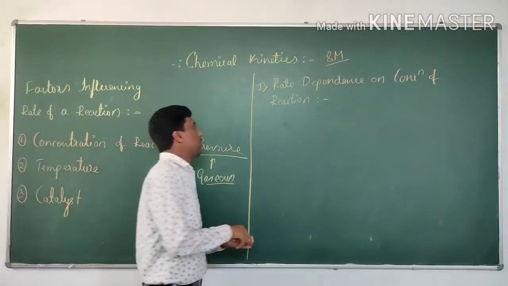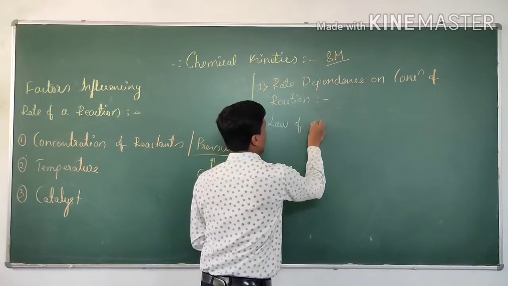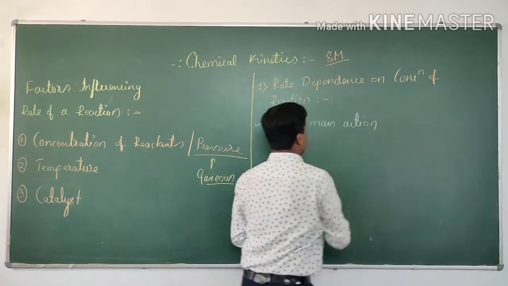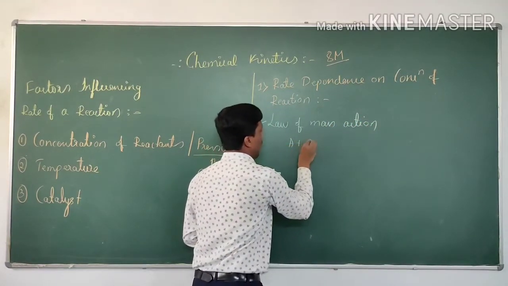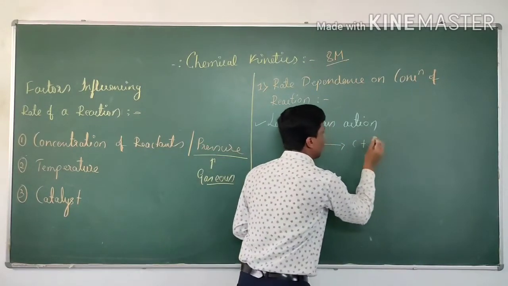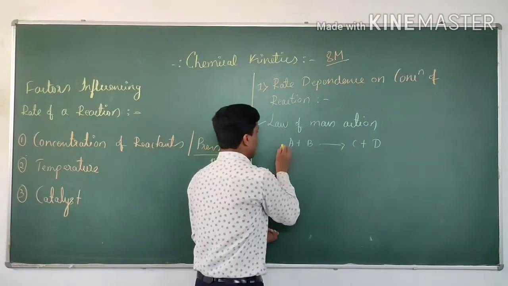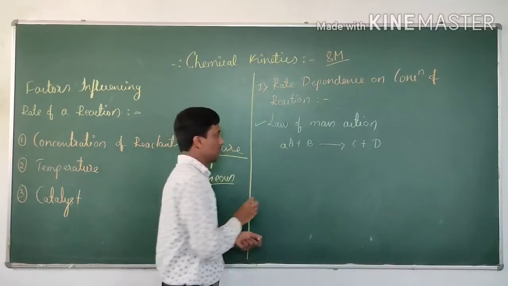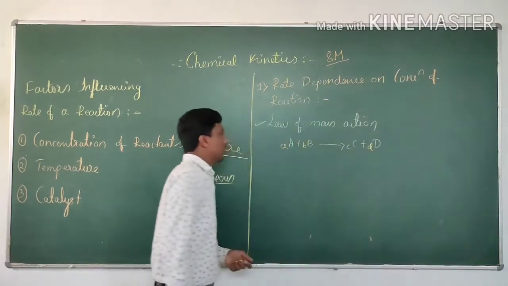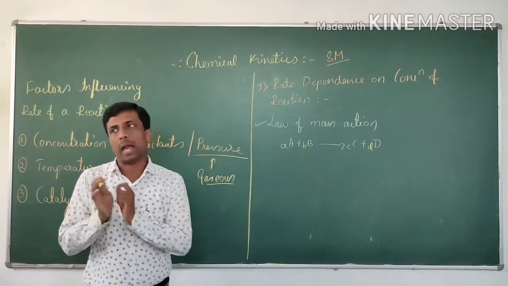According to the law of mass action. If you consider a reaction aA plus bB gives rise to cC plus dD. Here, capital A and B are the reactants.